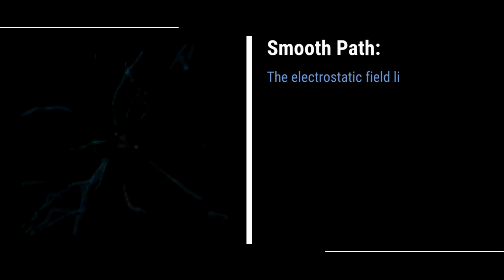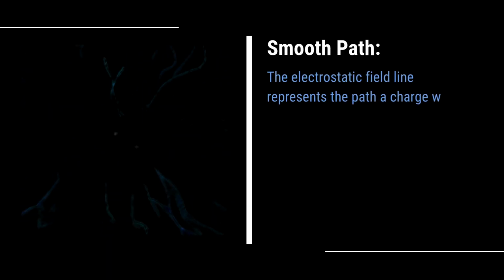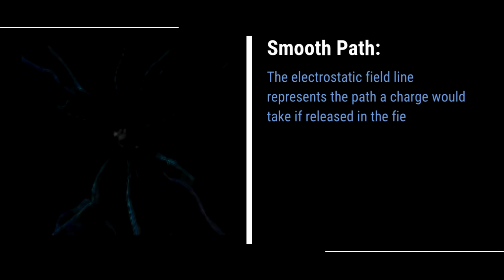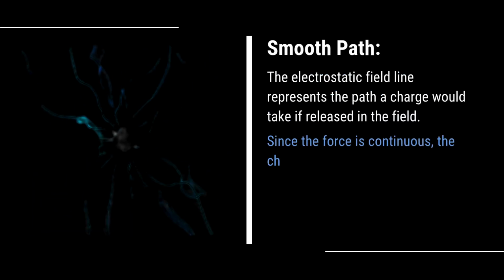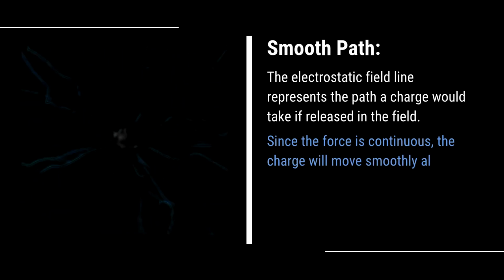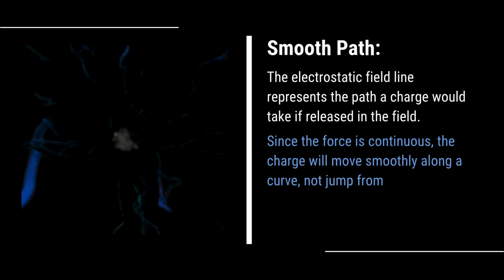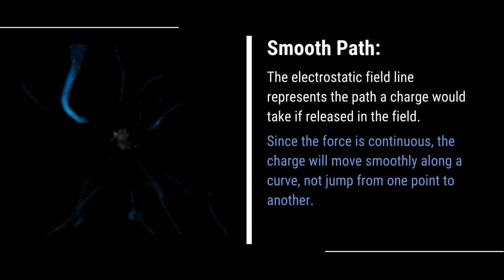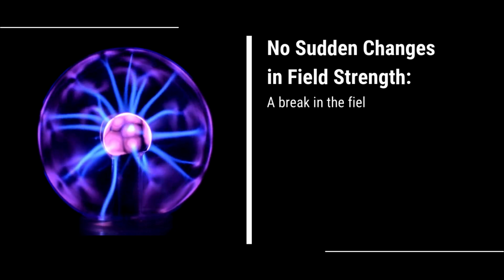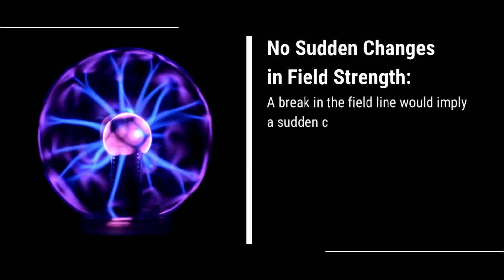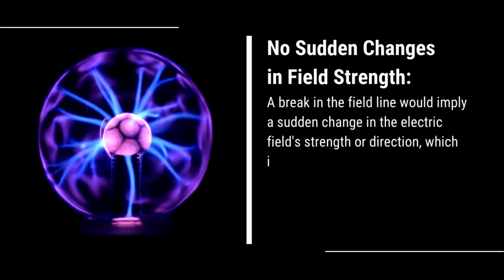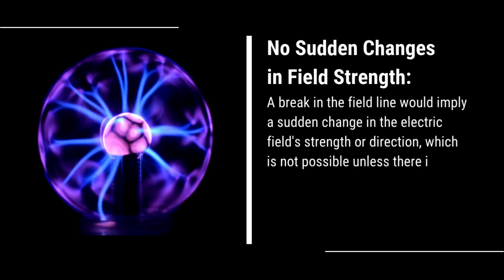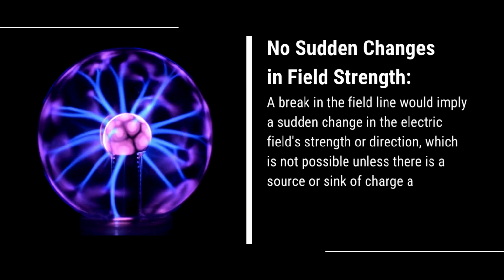The electrostatic field line represents the path a charge would take if released in the field. Since the force is continuous, the charge will move smoothly along a curve, not jump from one point to another. And lastly, a break in the field line would imply a sudden change in the electric field strength or direction, which is not possible unless there is a source or sink of charge at that point.